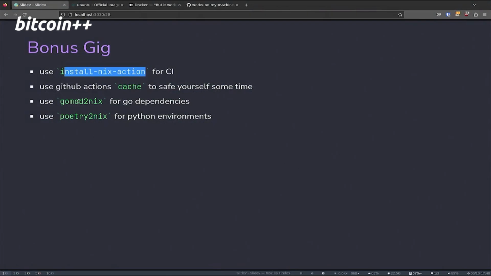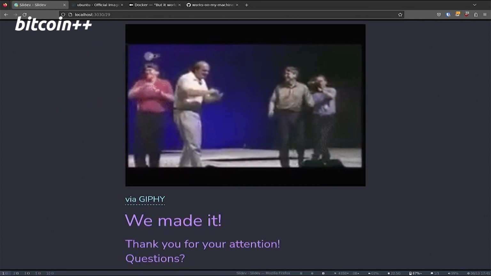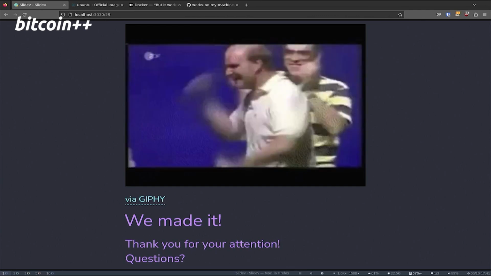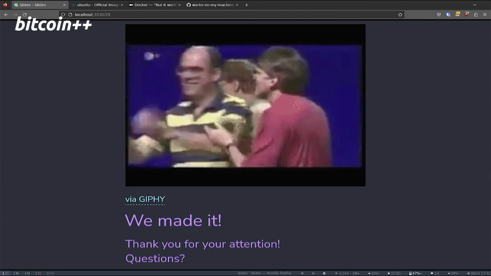Then I also wanted to mention that there are tools. You already mentioned Nix cannot fix Python, but there are tools to port your Poetry stuff over to Nix and to move your Go mod stuff over to Nix. There are a whole lot of things that you can do with it to give yourself a better development environment. Okay, I guess we made it. I would call it a day, and if you have any questions, please ask the experts.